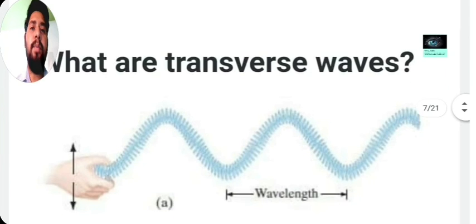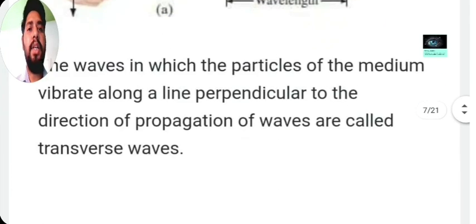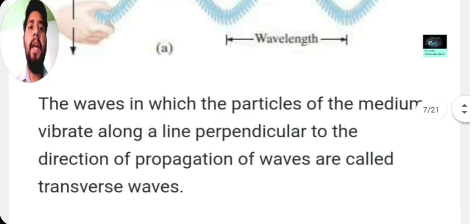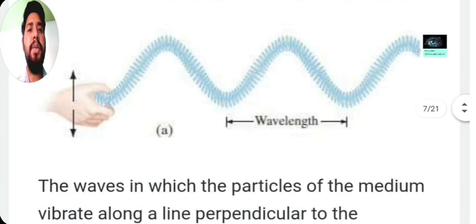Come to the next topic. What are transverse waves? Transverse waves are those in which particles of the medium vibrate along a line perpendicular to the direction of propagation of the wave. Simply, if we understand this, you can see the figure.